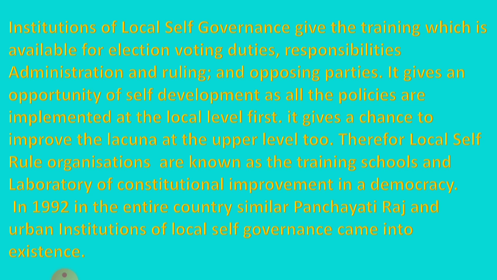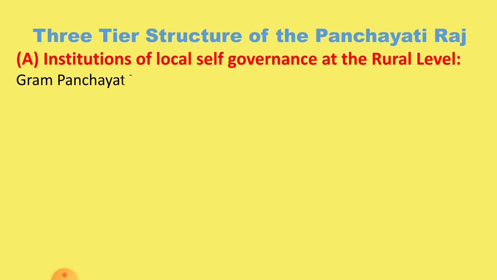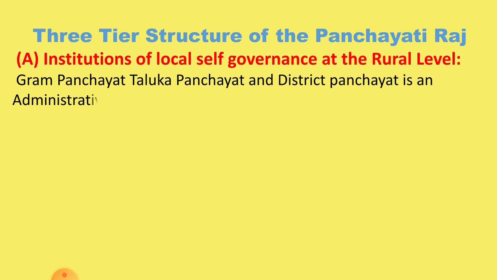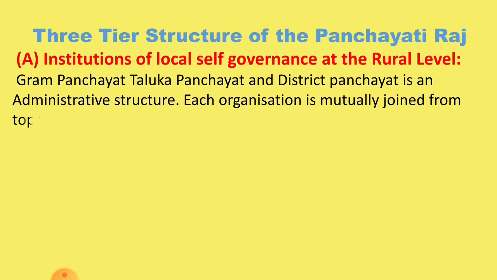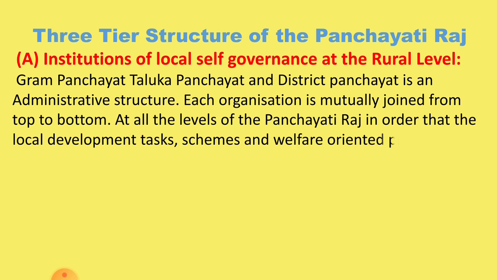In 1992, across the entire country, similar Panchayati Raj and urban institutions of local self-government came into existence. Previously, it was not uniform. Some states had the Panchayati Raj system, but it was not mandatory or compulsory. Now it is a uniform system across the country. All the states have this Panchayati Raj system, or three-tier structure. What is that? Institutions of local self-governance at the rural level: Gram Panchayat, Taluka Panchayat and District Panchayat, the administrative structure at the local level.